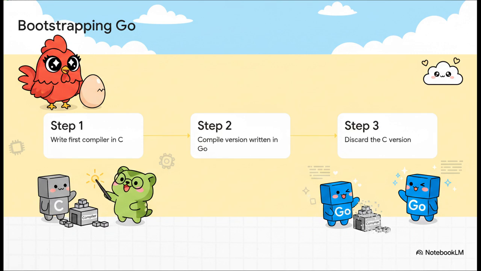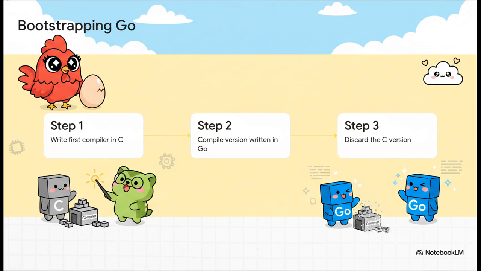Well, the team used a brilliant method called bootstrapping. First, they wrote a crude compiler in C. Then, they used that C compiler to compile a new version of the compiler that was written in Go itself. Once that worked, they tossed the C version in the trash. And it's worth noting, they didn't start entirely from zero.